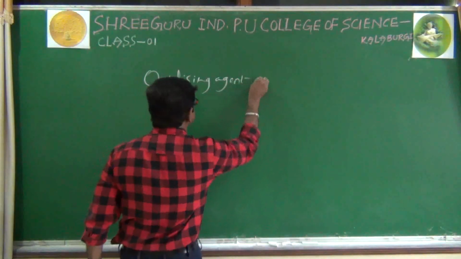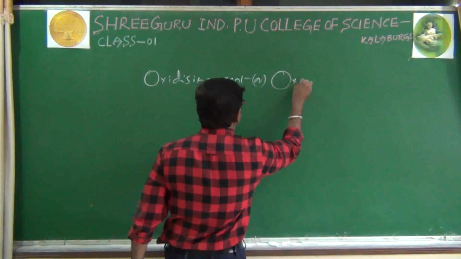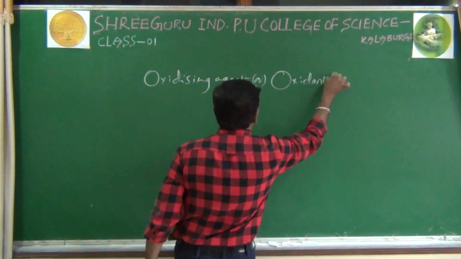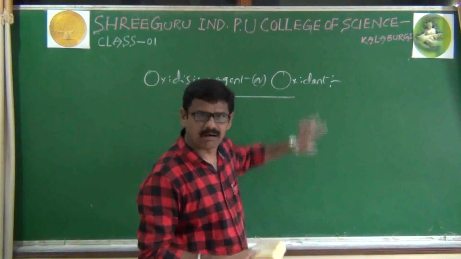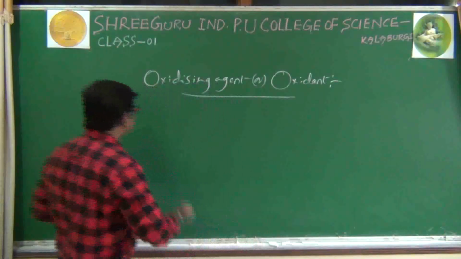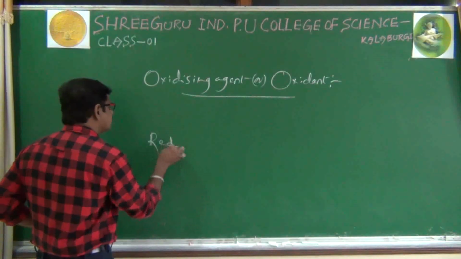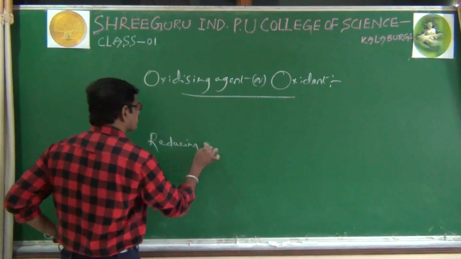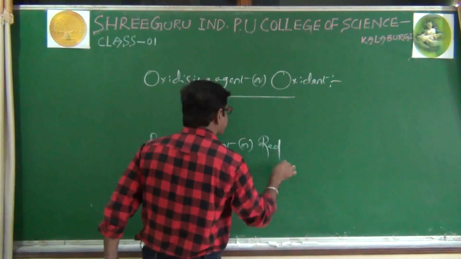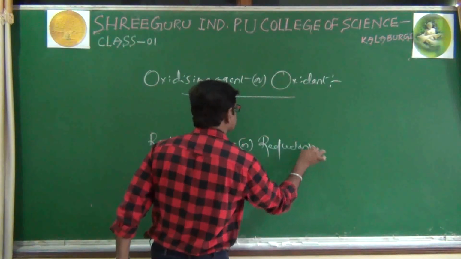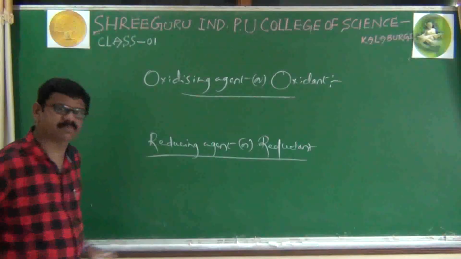And it is also called as oxidant. Of course, but not an accident, it is oxidant. Okay, simultaneously I'll write here reducing agent also, or reductant. Right.